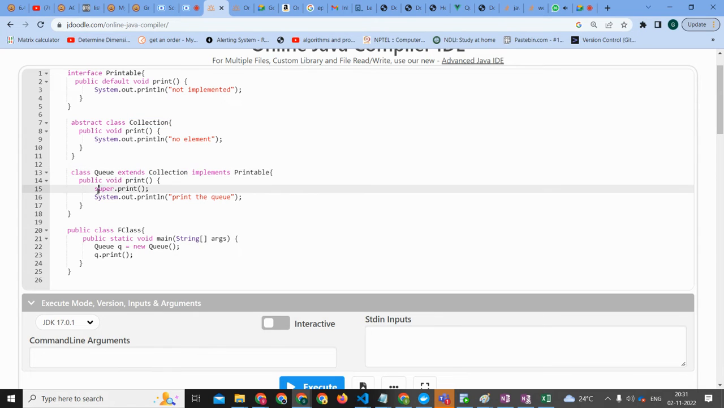So when you do super.print, the class is the original parent. The interface is like a surrogate parent. If you don't have the original parent, you can go to the surrogate parent. But when you have the real parent, you have to stay with them. So the abstract class will take the precedence. And then it will print the Q, and "no element" will be printed.